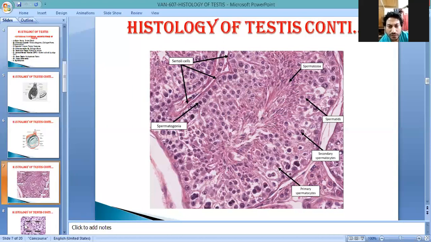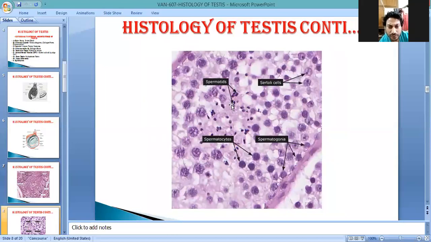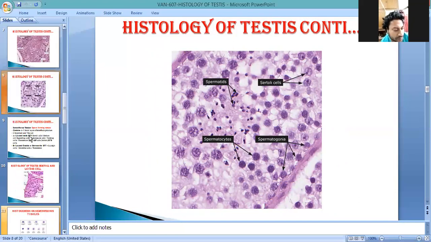So you see here again this picture. This is the spermatid we have already discussed. This is the spermatocyte and spermatogonia. First spermatogonia, then the primary and secondary spermatocyte, then spermatid, and finally it converts into spermatozoa.